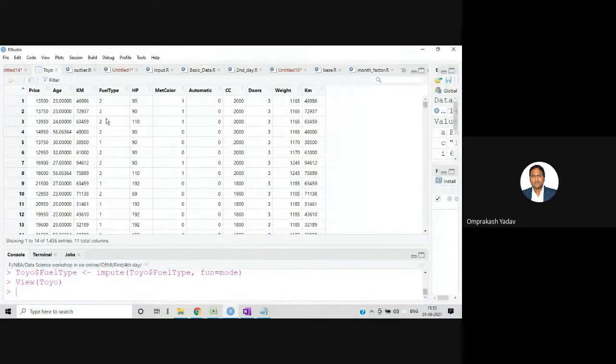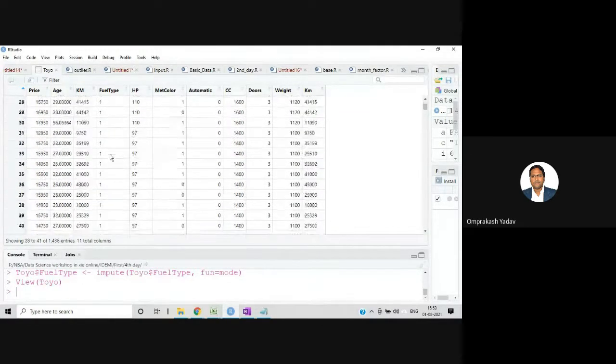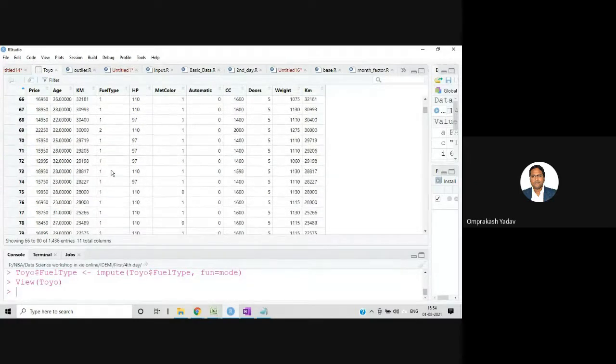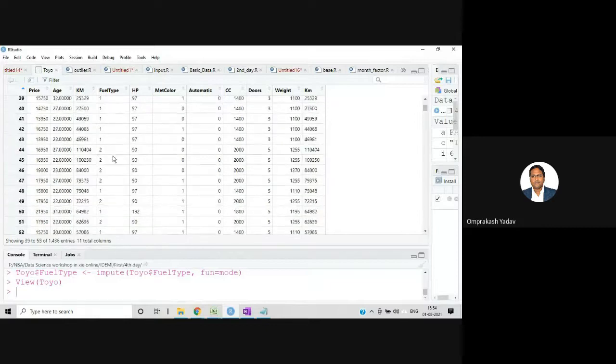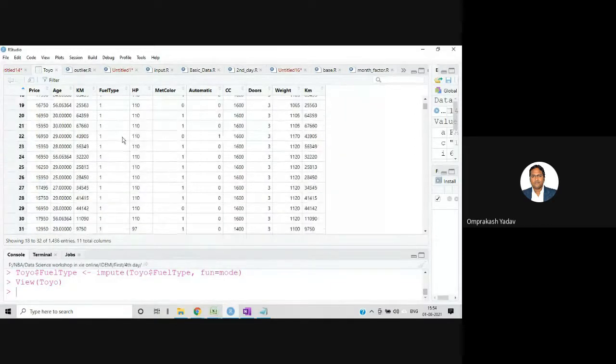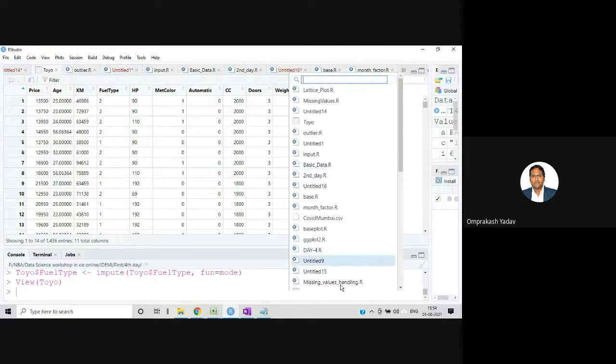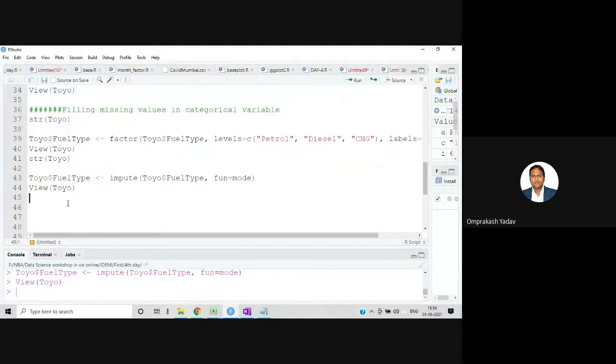Okay, now see here. So this was the one value which got imputed right now. Maybe this one also, right? So in this way, it will impute, depending on the frequency. I think it has considered two or one, whatever, it will impute with that one. So categorical, you can impute with mode value. Okay, till here, all of you done?